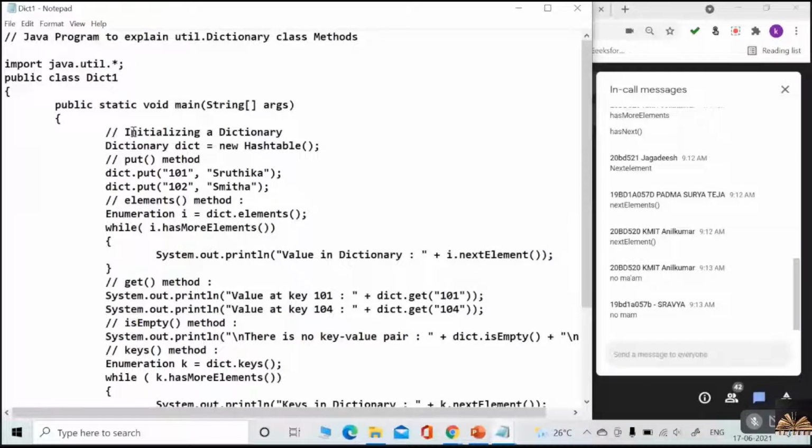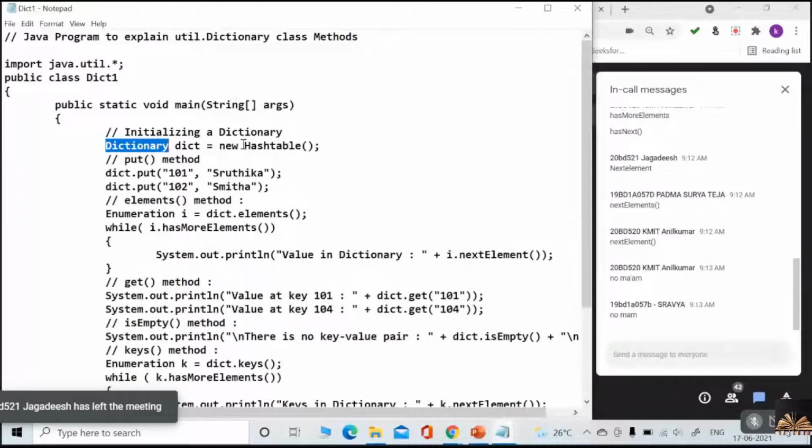One question before we start this. Dictionary is what type of class? Of course, it is a legacy class, I'm not asking about that. Abstract class. Very good, Avinav. It is an abstract class so that I cannot directly instantiate it.